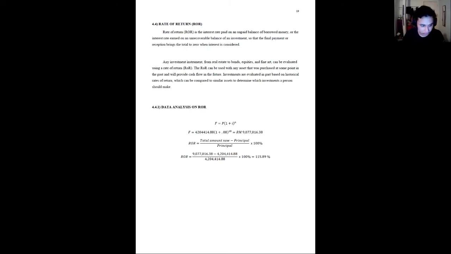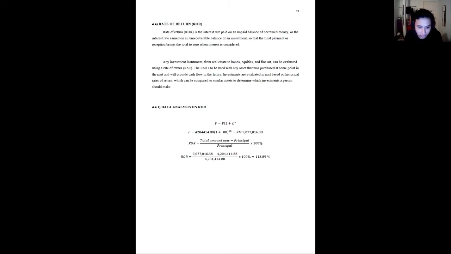So for the last part is the rate of return. Rate of return is basically how much the value has increased over the years. It's basically the percentage increase of the principal value. So before we calculate the rate of return, we need to calculate the future value based on this equation. And from this equation, we obtain the future value of 9,077,016 ringgit.